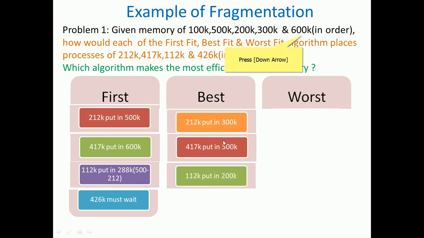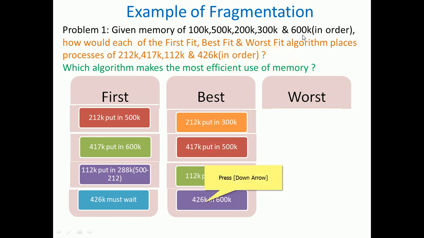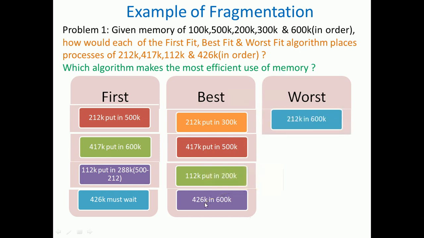Then 426, the remaining one, we can place in 600. So this is the best fit. All jobs are occupied, and no jobs are waiting here.